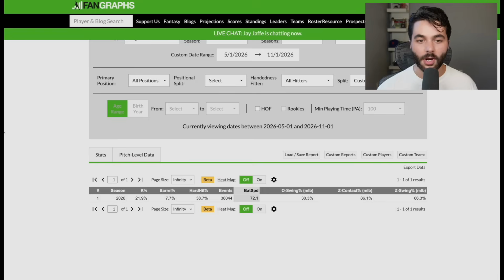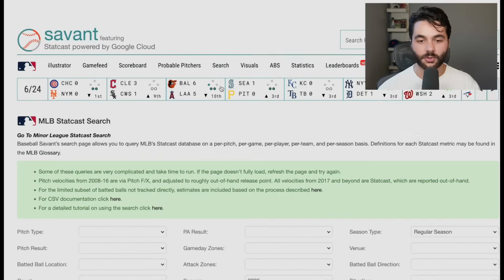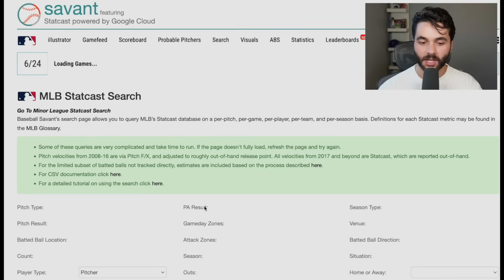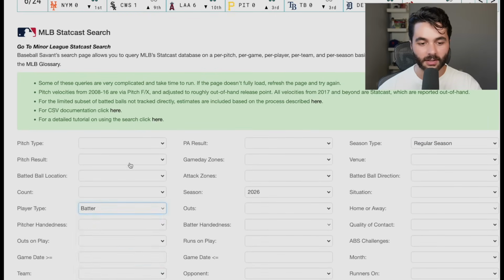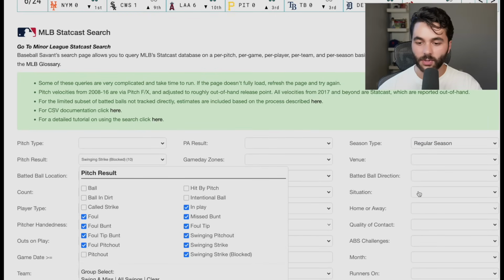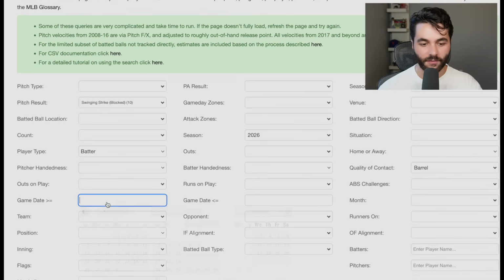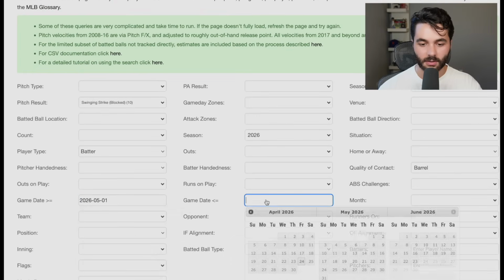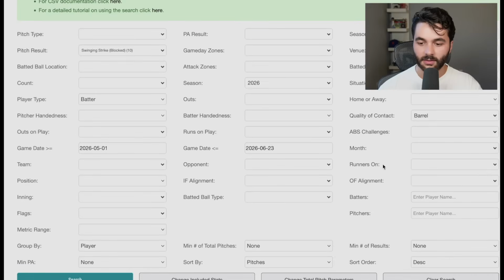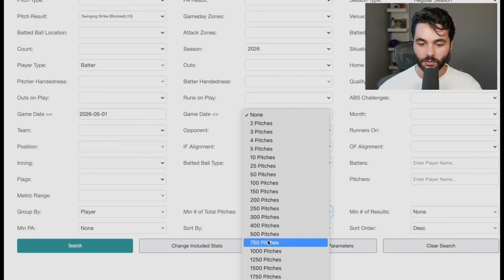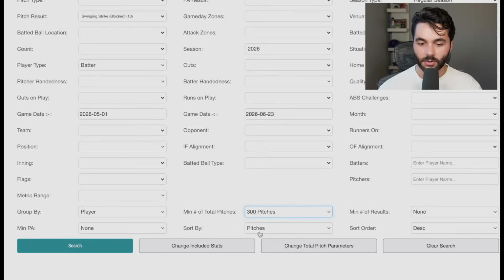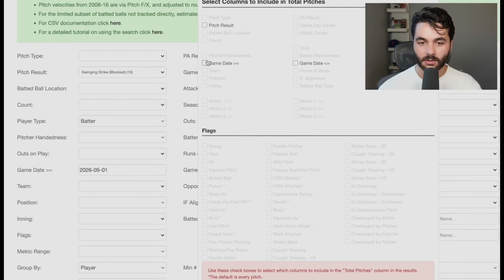Good zone swing. I want to quickly go back and look. Oh, my barrels per swing. How quickly can I make my barrels per swing again, guys? I need my barrels per swing. Batter. Pitch result. All swings. Quality of contact. Barrel. Since May 1st. From today. Nice. Minimum number of total pitches. 300. Total pitch parameters. Dates.